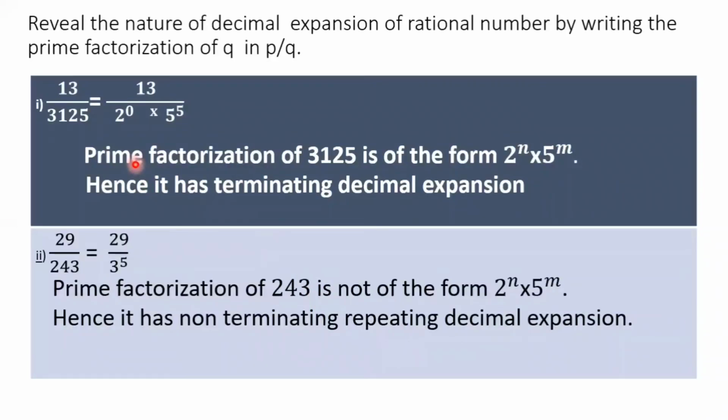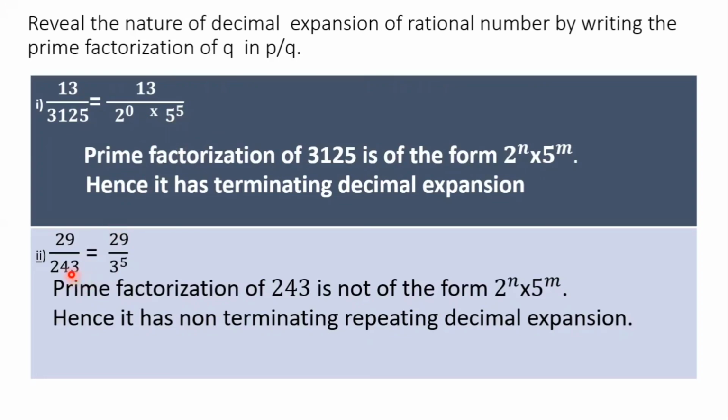And also, how to reveal the nature of the decimal expansion of a rational number by writing the prime factorization of q in p by q, that is the denominator. After writing the prime factorization of the denominator, we can say the given rational number is either a terminating or non-terminating recurring decimal. So here in this 13 by 3125, the denominator is 2 power 0 into 5 power 5. So it is in the form of 2 power n into 5 power m. So it is a terminating decimal expansion.